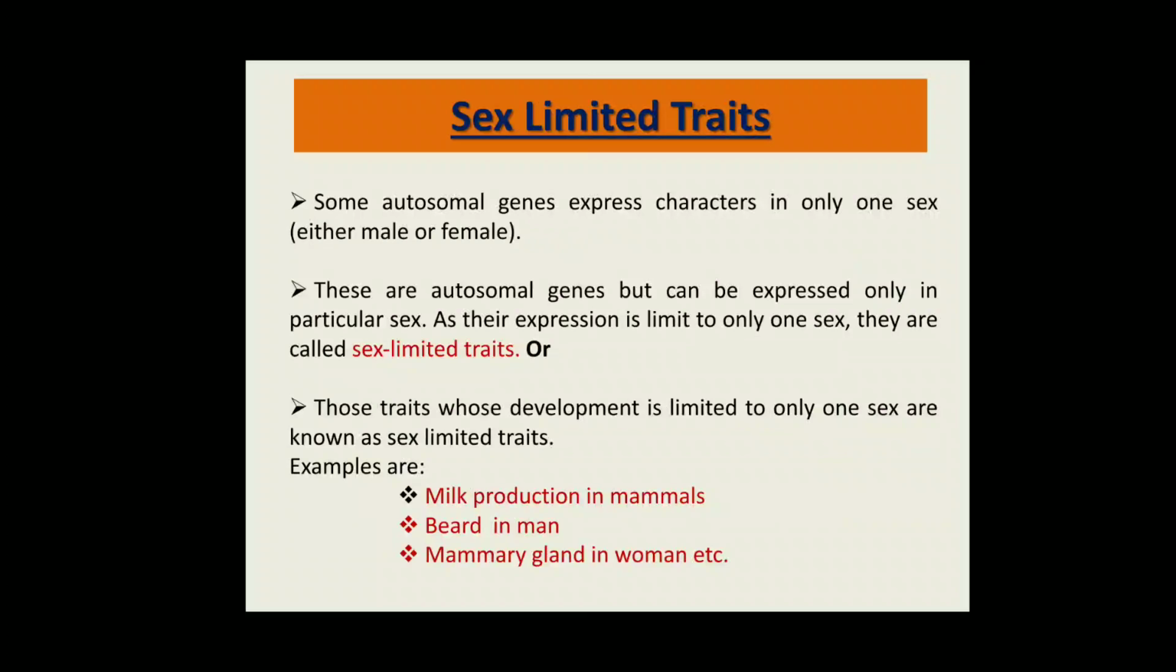Next one is sex limited traits. Some autosomal genes express a character in only one sex, that is either male or female. These are autosomal genes but can express only in a particular sex. As their expression is limited to only one sex, they are called sex limited traits, or in other words, those traits whose development is limited to only one sex are known as sex limited traits. Examples are milk production in mammals, beard in man, and mammary glands in a woman.